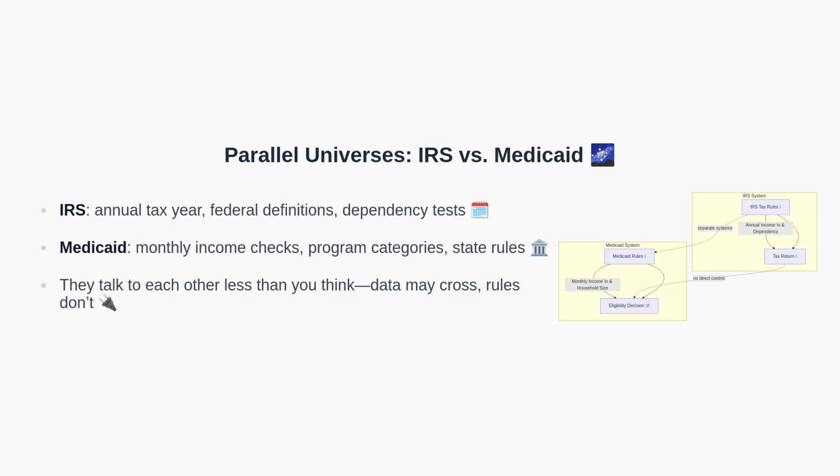This diagram shows two systems running in parallel. On the left, the IRS focuses on annual income and dependency criteria and produces a tax return. On the right, the Medicaid system evaluates eligibility based largely on monthly income and household composition under state-specific rules. The dashed lines stress that there is no direct control of one system over the other. In practice, data can sometimes be matched or requested, but the decision rules are distinct. Therefore, claiming someone as a dependent on a tax return does not by itself govern their Medicaid eligibility outcome.